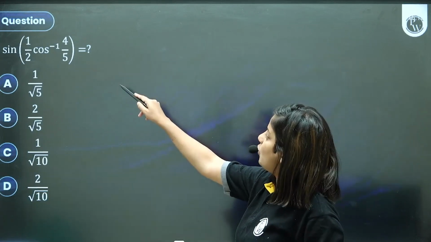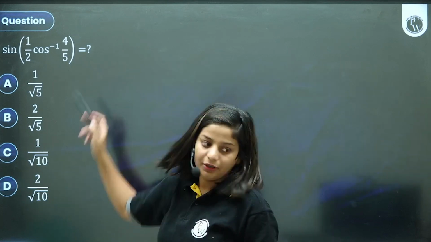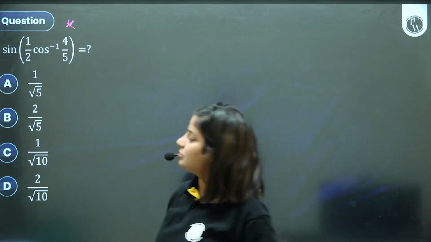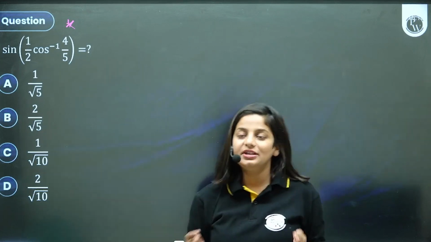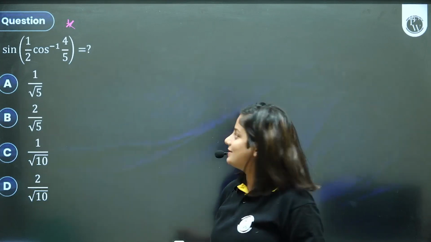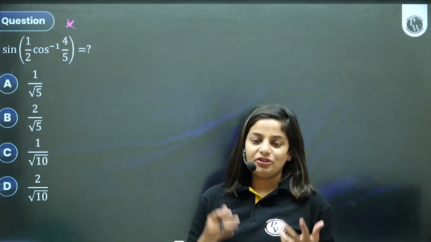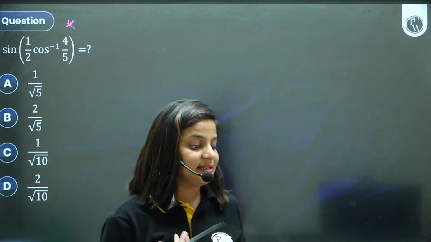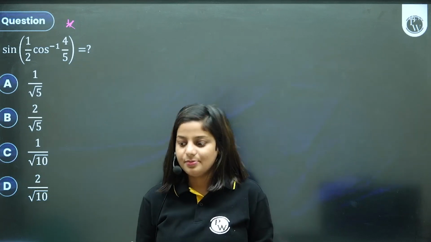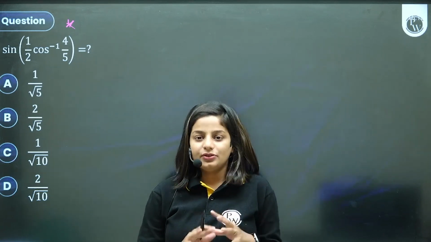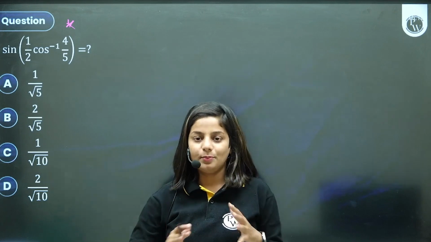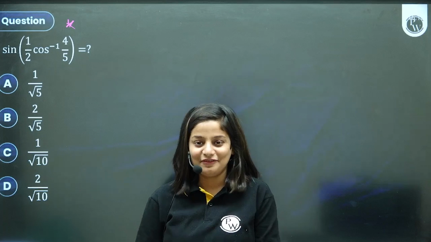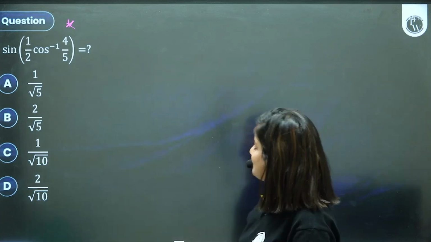Sine of half cos inverse 4 by 5. Now, this is an important question. This is a very, very important question, and you can pause and really think over it. If you take some time, it's okay. I've taken some questions from the properties also. There's always a confusion in ITF whether the properties exist. Are they there in the syllabus? They're part of syllabus, not there. So I've taken some questions based on properties so you have an idea in case they decide to make the paper tough. Things are there with us.